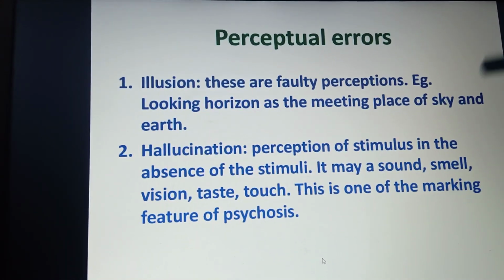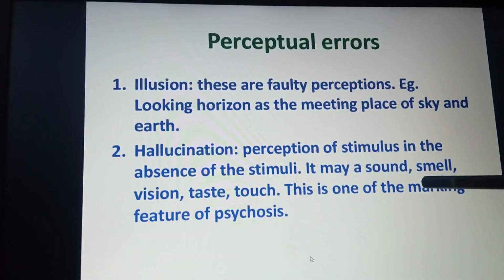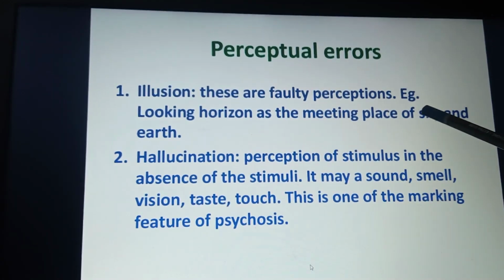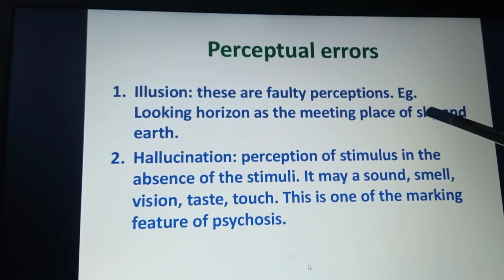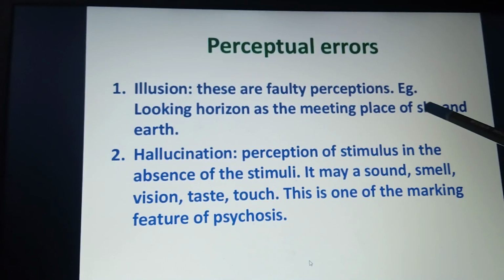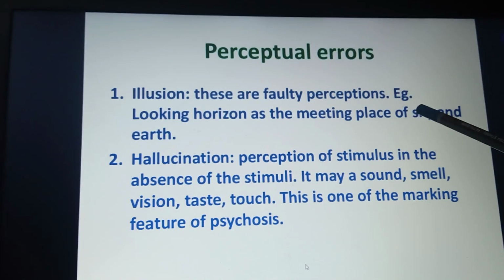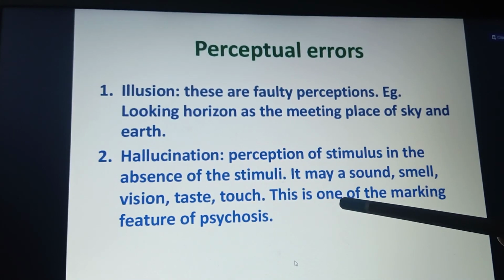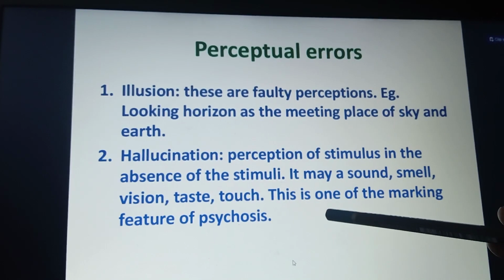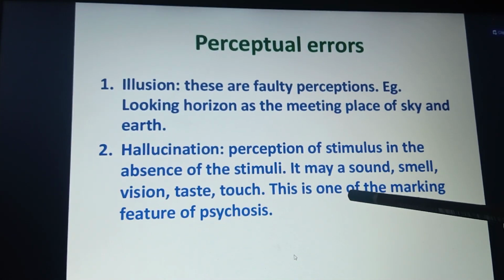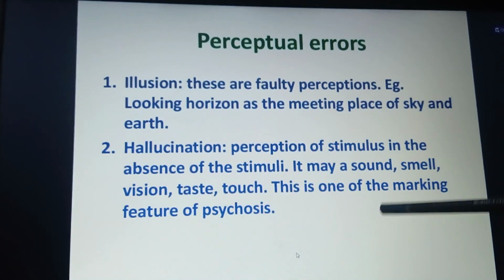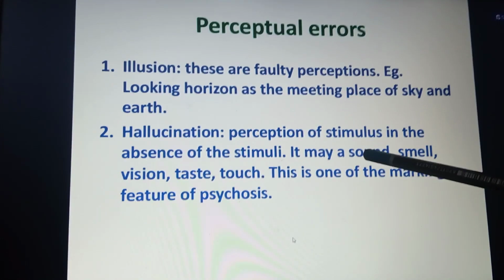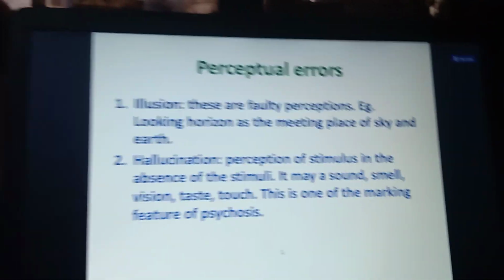Okay, so that is the difference between illusion and hallucination. Illusion means the object is there, but they perceive something else above it, like seeing a thread and observing that it is a snake. But in hallucination there are no sounds, no smell, no vision, yet they feel that it is happening to them. Those are examples of hallucinations. So that is regarding this one.